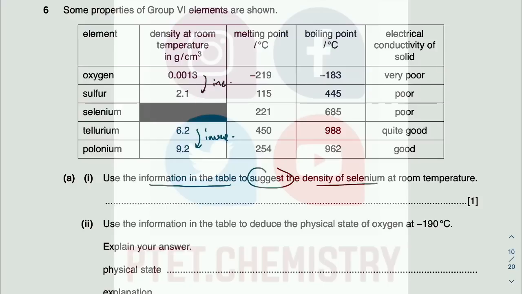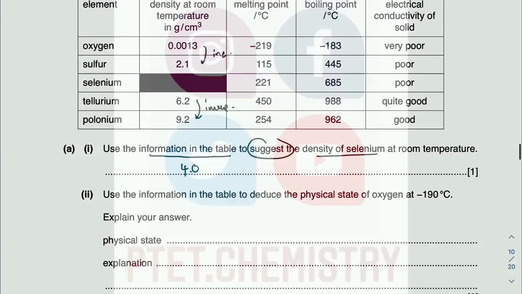Probably not like 2.2, that would be too close to sulfur. Probably not like 6.1, that would be too close to tellurium. I don't know the exact value, but I would go for somewhere in between. They give it to 1 decimal place, so maybe 4.0. 4 will be alright as long as it's the middle point. It could even be 3, it could even be 5. It's a suggestion, a prediction.